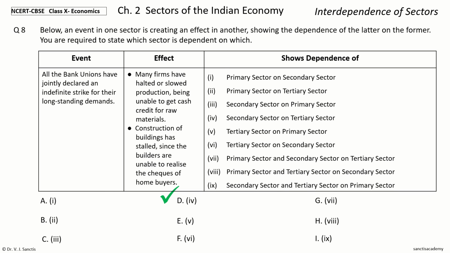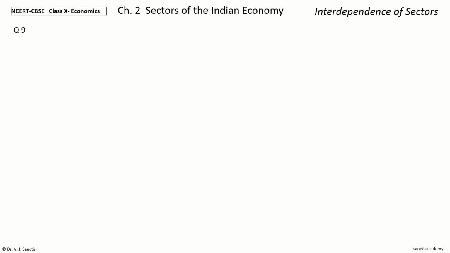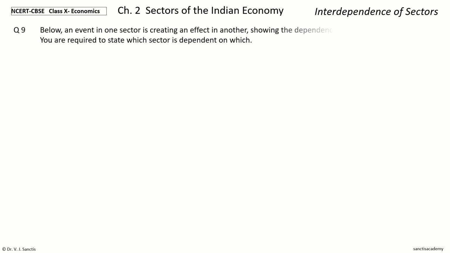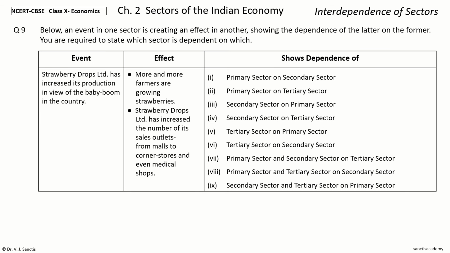Next question, number 9, same question. And the data is Strawberry Drops Limited has increased its production in view of the baby boom in the country. The effect is more and more farmers are growing strawberries.